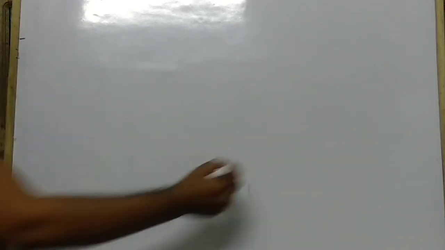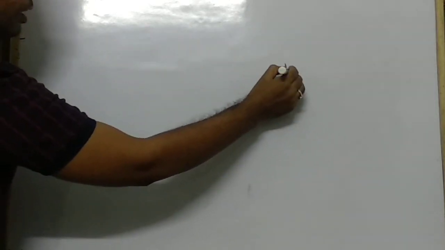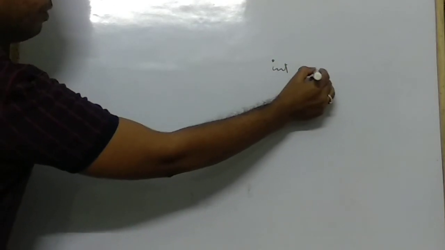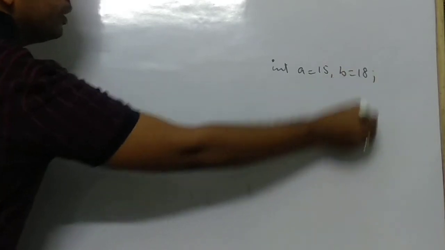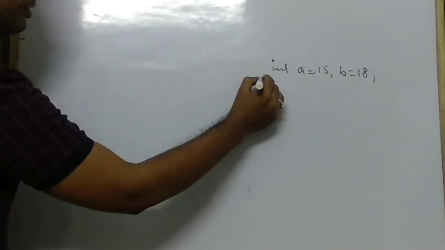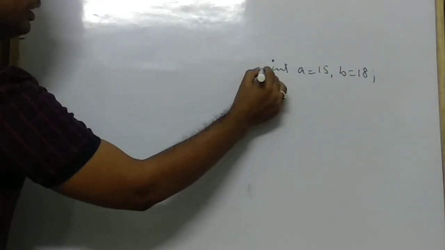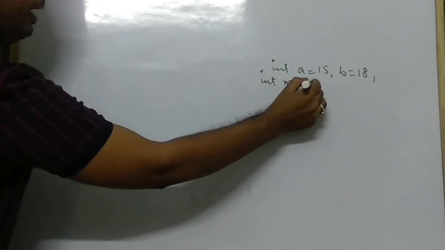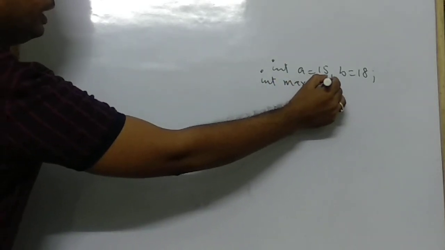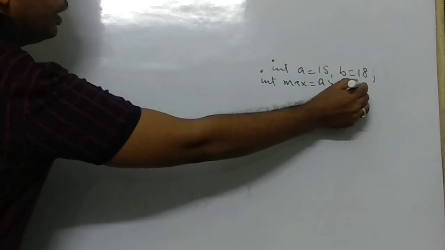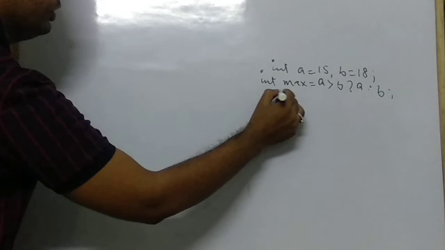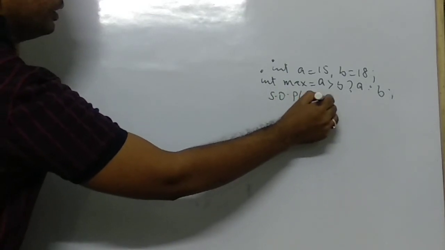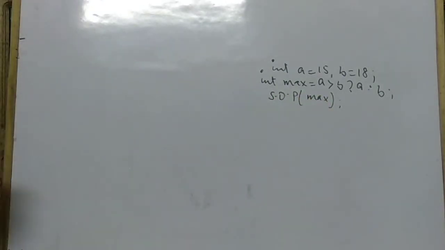The code is like this: int a equals 15, b equals 18, then int max equals a greater than b, a and b, and then SOP max. So come here.